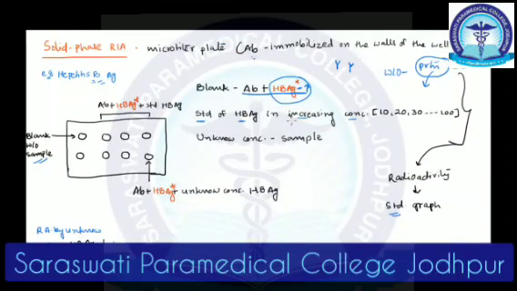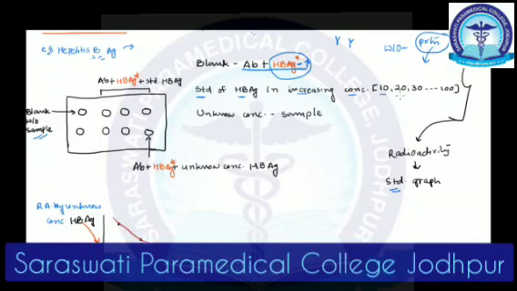So now one more thing is added to find out the quantity: preparation of a standard of that particular antigen, because we want to produce a standard graph. And it is unlabeled, of course, because we are going to use it to measure the quantity of a sample, so it has to be the same as the sample. So we'll prepare the standard of the particular antigen, here in this case hepatitis B antigen, in increasing concentration.